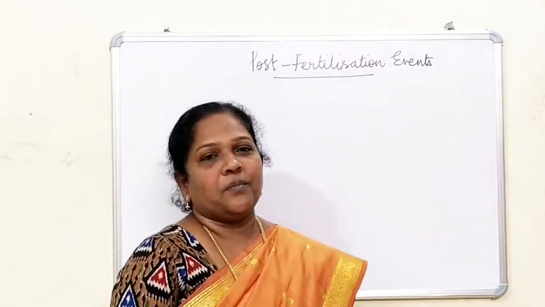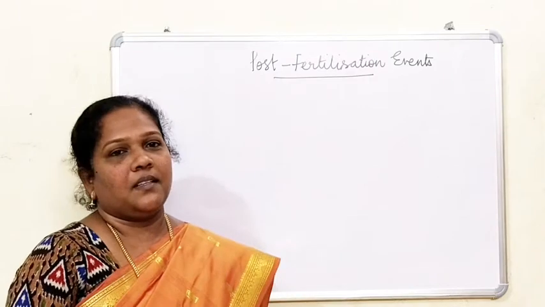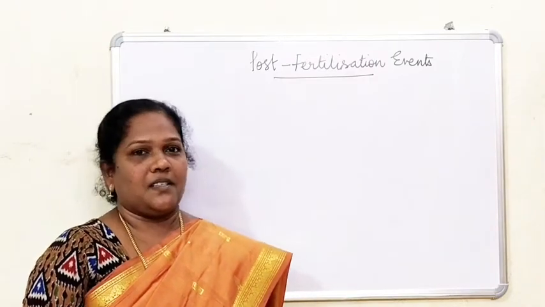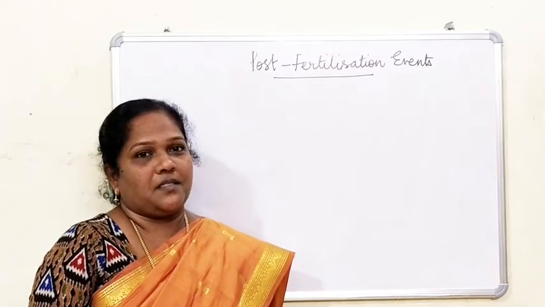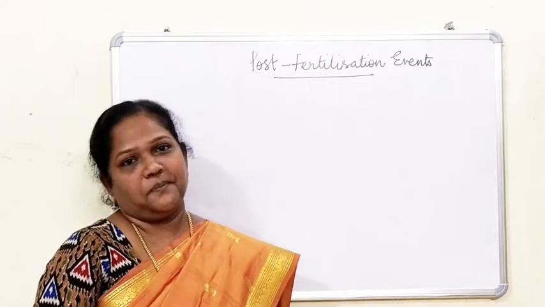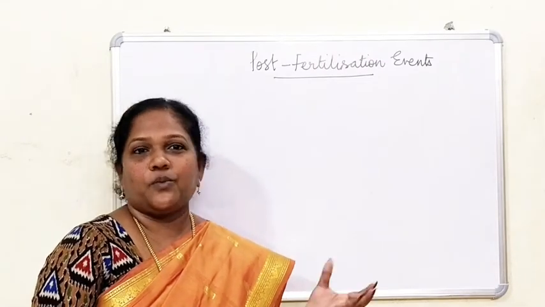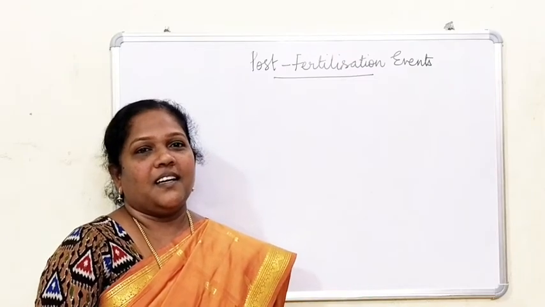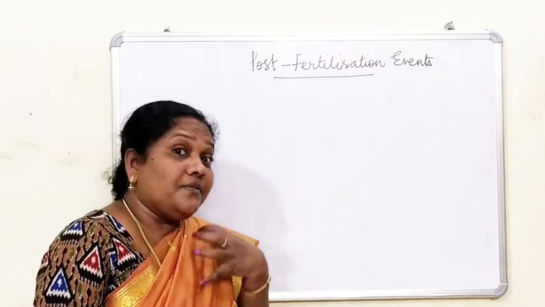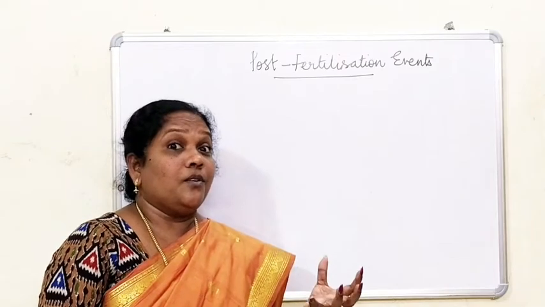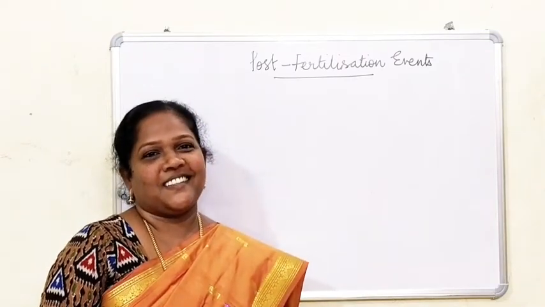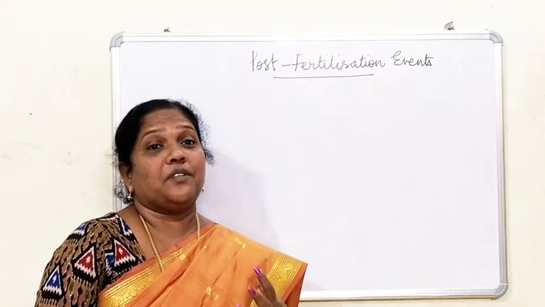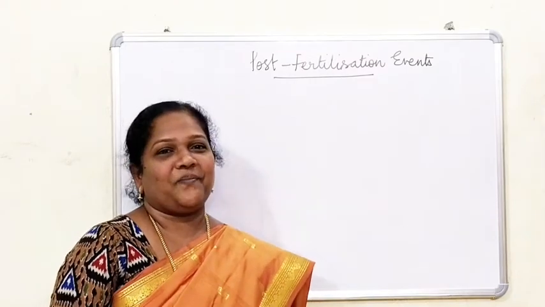Normally those organisms which undergo external fertilization, the zygote is formed outside the body of the organism, in the external medium, which is usually water. And in those organisms where internal fertilization takes place, the zygote is formed inside the body of the organism. So it is not the same in all individuals.